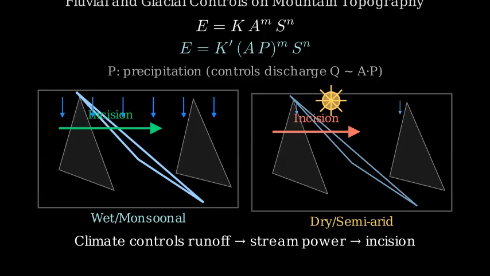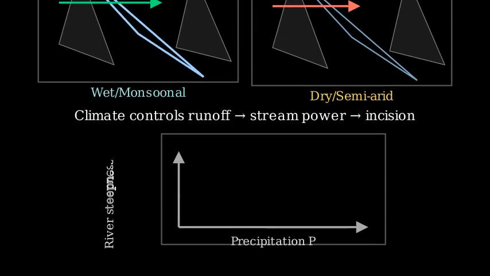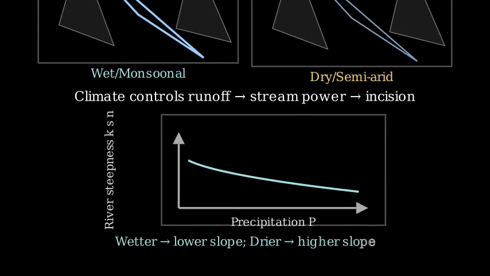Topography adjusts to climate. For a given incision rate, wetter regions typically have lower required river slopes, whereas drier regions require steeper slopes. That gives a negative correlation between river steepness and precipitation.